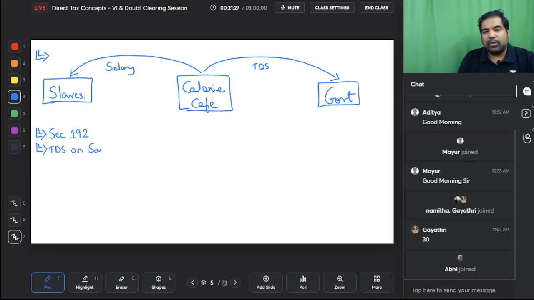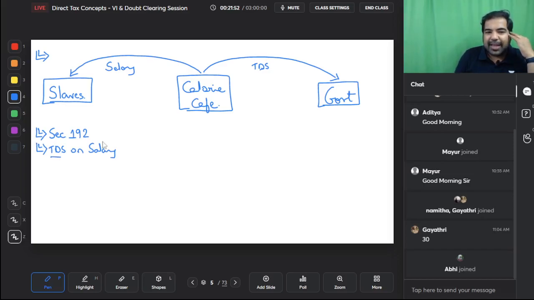Guys, it is a big joke that every month when you get salary, in fact, I remember my first salary at PwC, and I was told I will get a salary which is, let's say, around 60,000 rupees per month. But when I actually got my SMS, I actually saw that it was about 40,000 something. So I felt a little disappointed, and that's when I suddenly realized that TDS is now real. It's not just a concept in an exam.